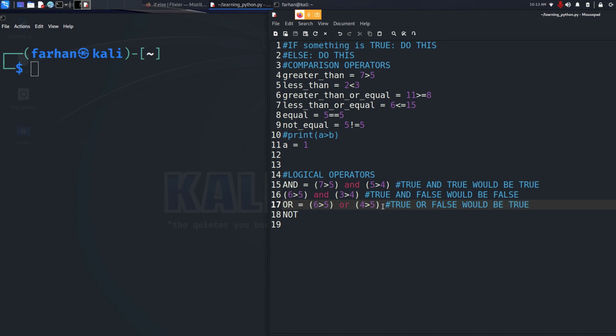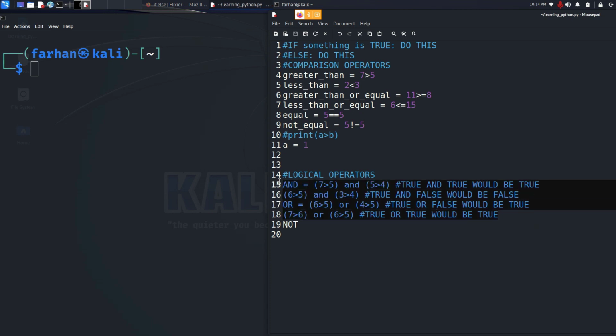This is the main difference between the AND and the OR operator. In AND, both of the conditions have to be true for the whole statement to become true, while in OR, any one of the conditions has to be true for the whole statement to become true. And obviously, if both of the conditions are true, 7 greater than 6 or 6 greater than 5, then obviously the statement would be true. True or true would be true. I hope this is clear about the difference between the AND and OR.